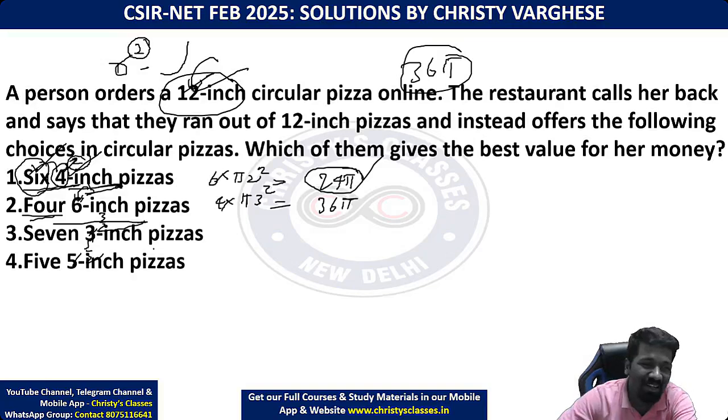Okay, let us continue. So 7 3-inch pizzas means pi into (3 by 2) the whole square into 7.